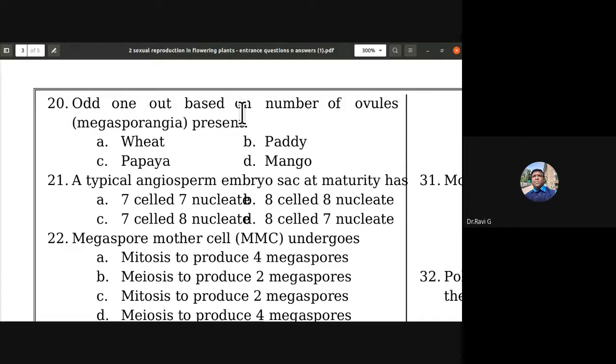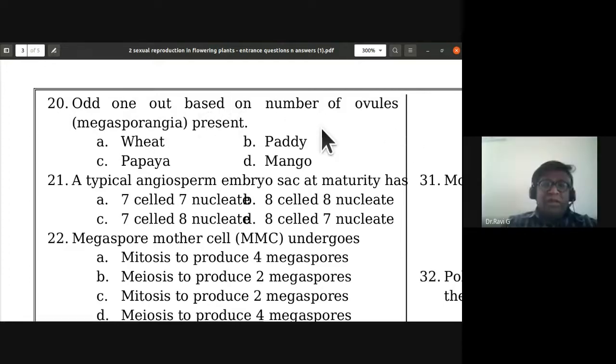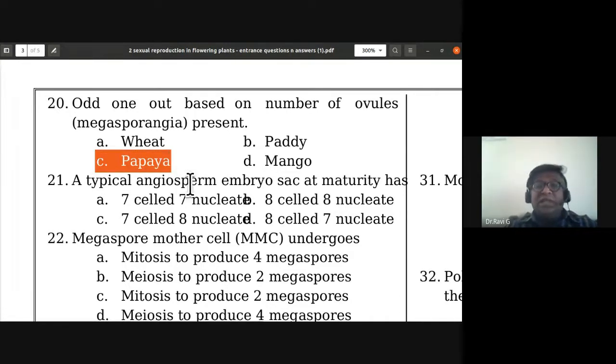Odd one out based on number of ovules or megasporangia present. So which is the odd one out? Wheat, paddy, papaya. See, papaya is the odd one out because it has a large number of ovules. They have a large number of seeds, whereas wheat, paddy, mango have a single ovule in a single ovary. Papaya has many ovules in a single ovary. So the odd one out is papaya.